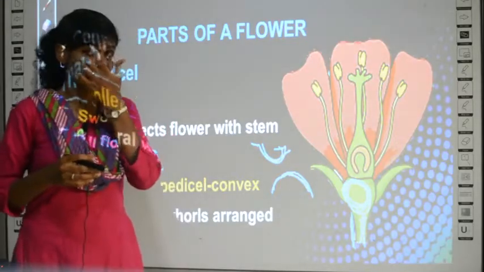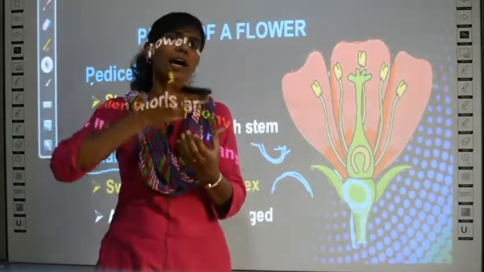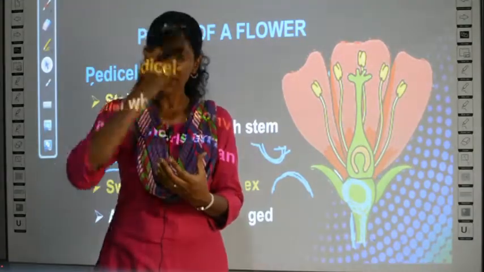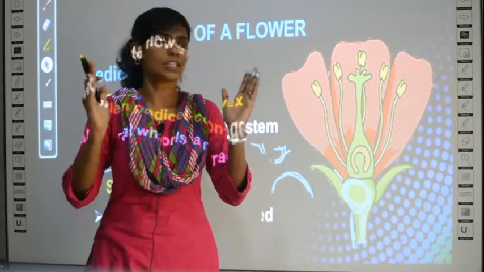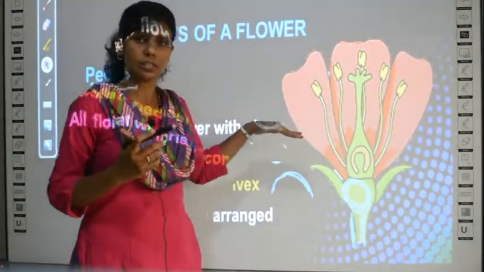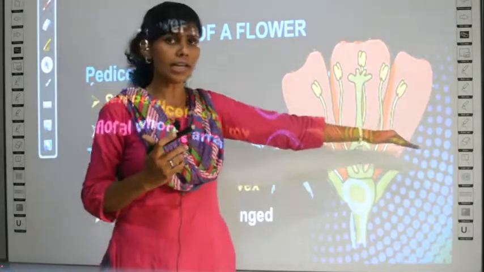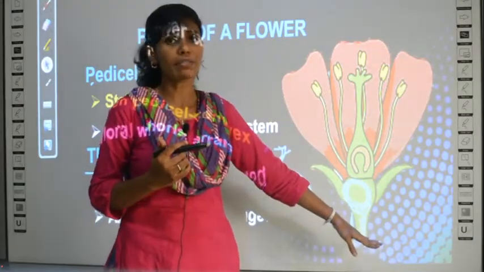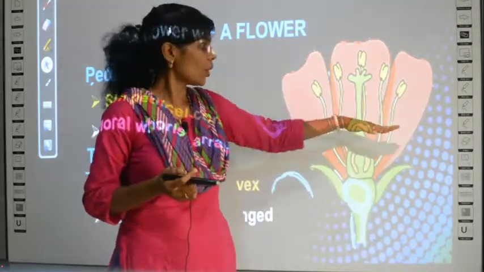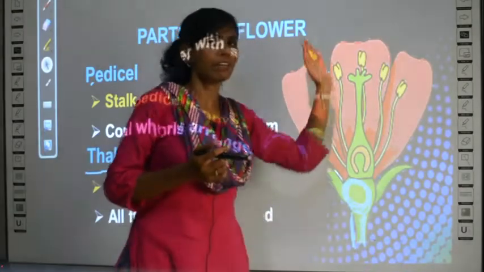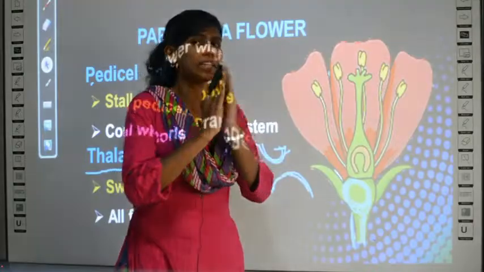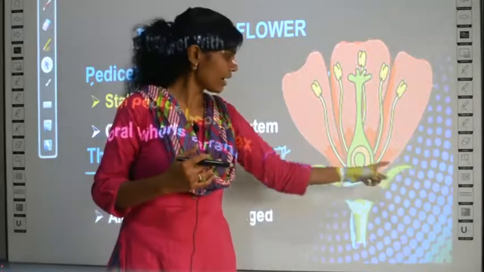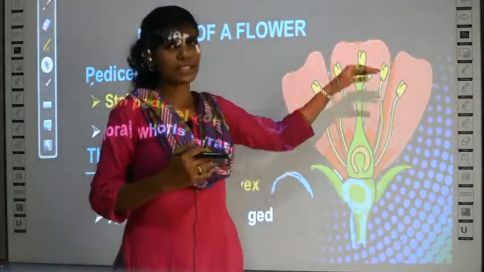Cross section means if I take a flower and cut it equally in half vertically, I will get 2 equal portions. If I cut horizontally, I will not get 2 equal pieces, because one part will have petals while the other will have only the pedicel and thalamus. Because this is cut and shown, we have only 2 or 3 of the petals and sepals.